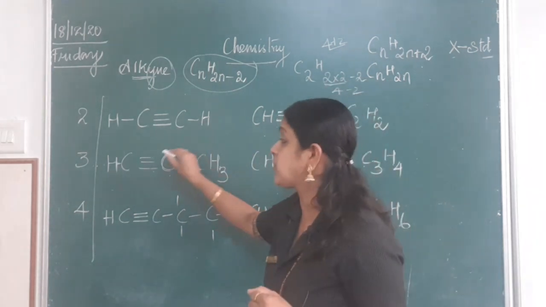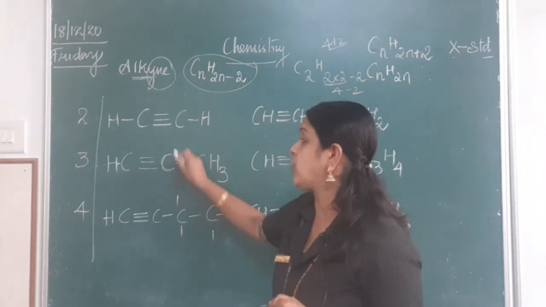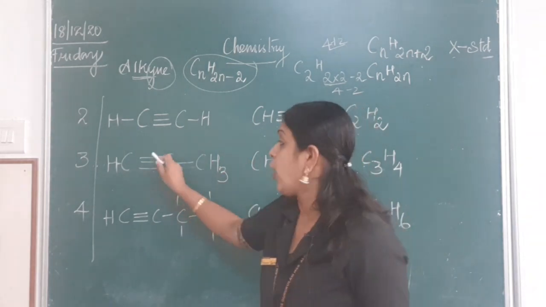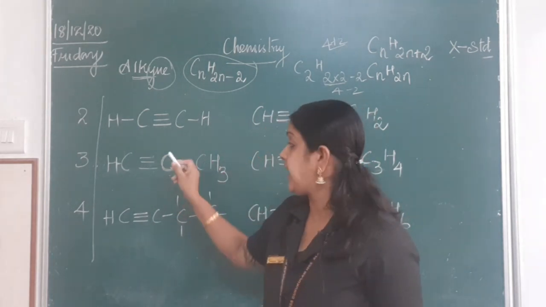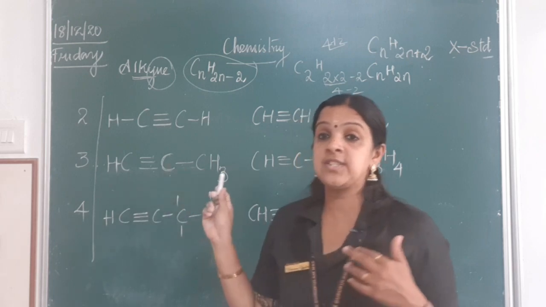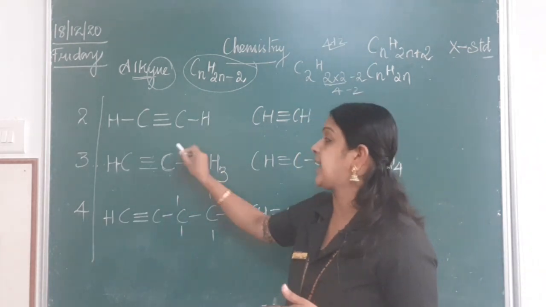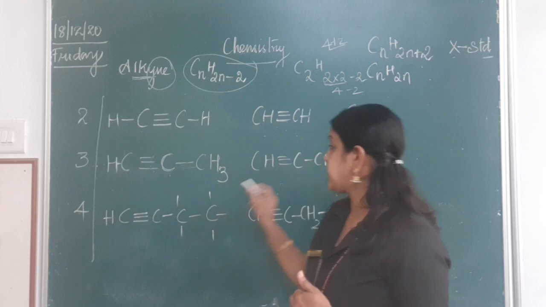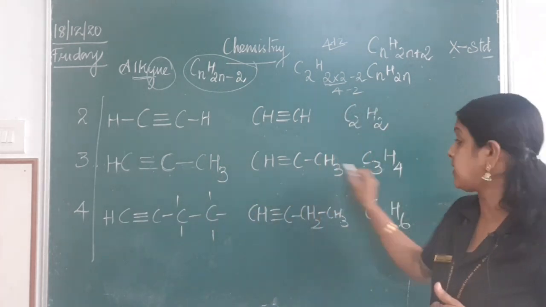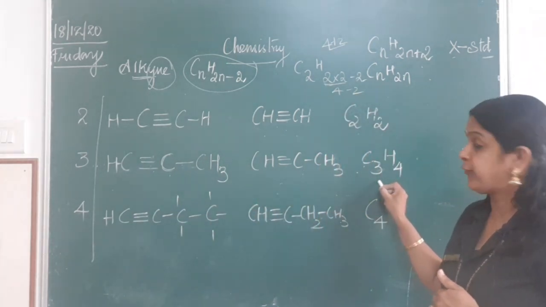If you need to satisfy the valency, then only you need to put hydrogen. Already there are 4 bonds around the second carbon. So, there is no necessity to put a hydrogen atom here. And so, the condensed formula I have written, and here it is C3H4.